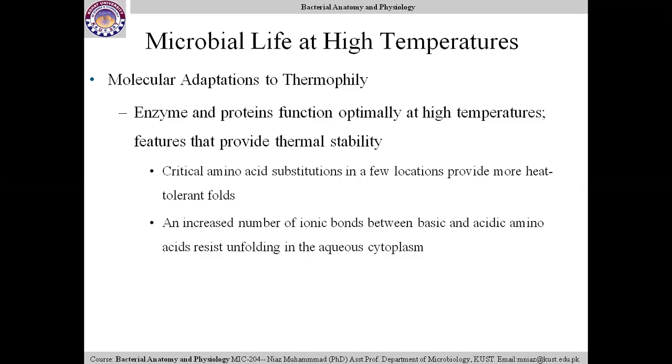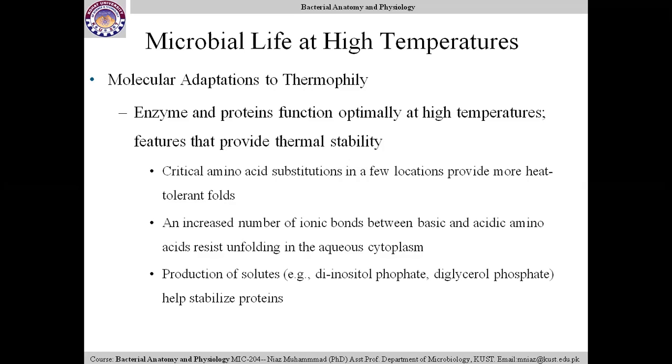Number three, production of solutes, for example diacetyl phosphate and diglycerol phosphate, helps stabilize proteins. Microbes which are living at high temperature have the ability to produce certain solutes, glycerol phosphates and diacetyl phosphates, which stabilize proteins.